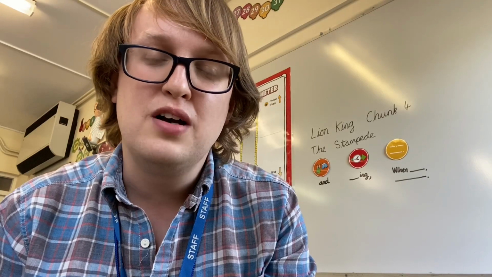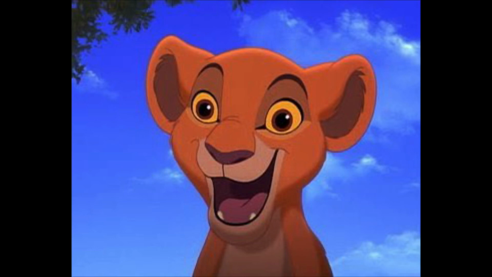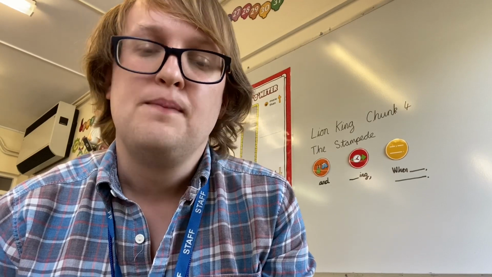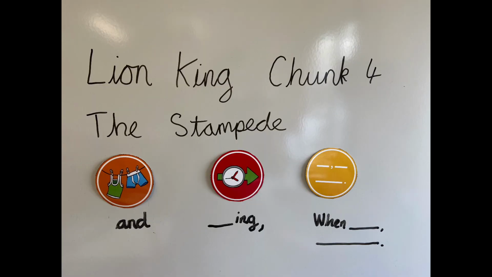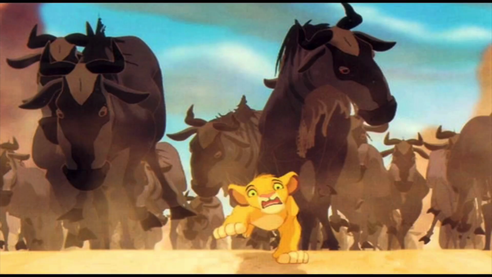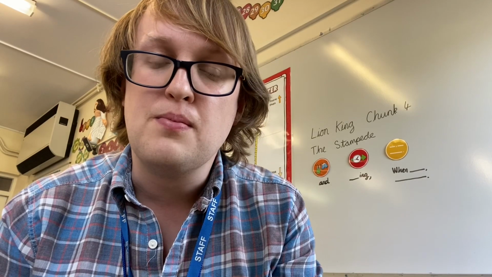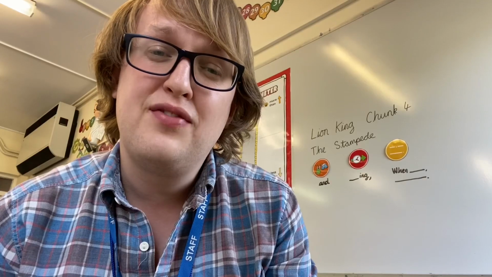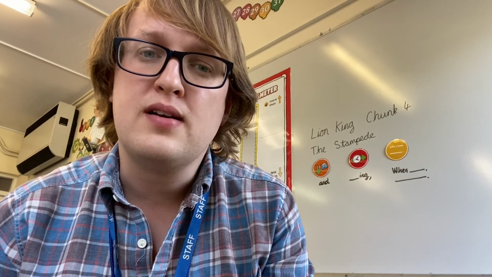Well done. That's another great chunk of our key stage story. I'm really loving our story. I'm so proud of all the work you're doing each day. I'm especially proud of how selective you are with your words. Tomorrow is our 4th chunk and this is the sad scene of the Stampede. This scene is where Mufasa saves Simba from a tree that's falling to pieces, but then when he climbs up the cliff, Scar hits him and he falls back down. Remember that we have skipped some of the story because we're focusing on the juicy bits.